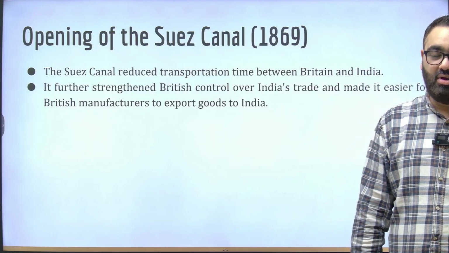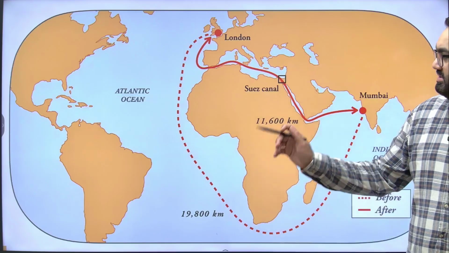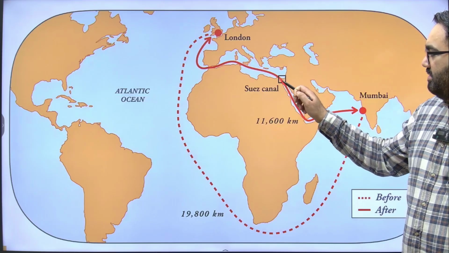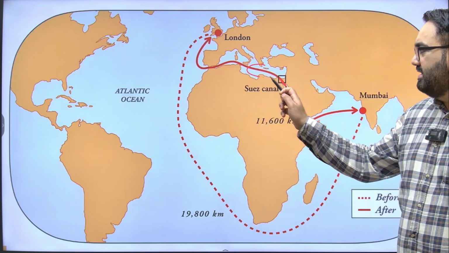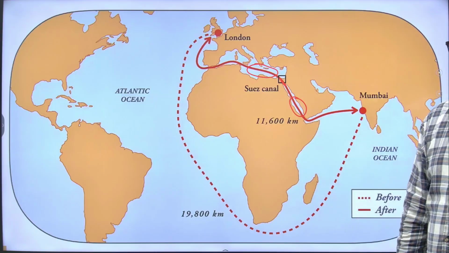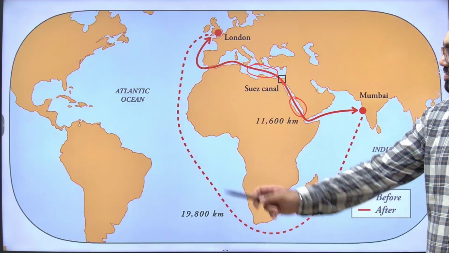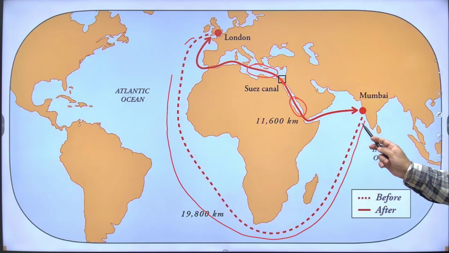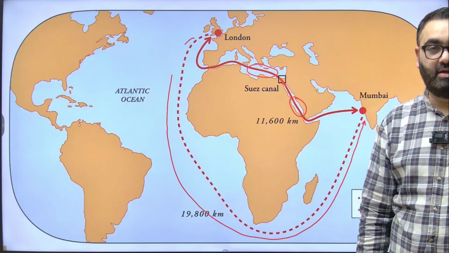For those who don't know, let me give you an idea what I'm talking about. Look at this. This is the Suez Canal, an artificially built water body here. What it did was it basically connected the Mediterranean, that is here, with the Red Sea, that is here. Earlier, if a product had to be sent from Britain to India or India to Britain, this was the route that they had to take. So they had to go all the way around Africa to reach India, which was close to 20,000 kilometers.